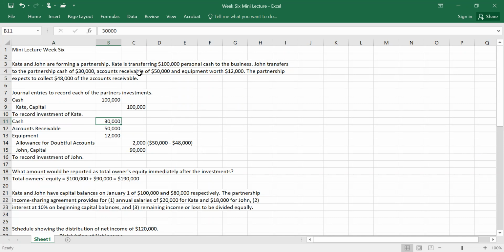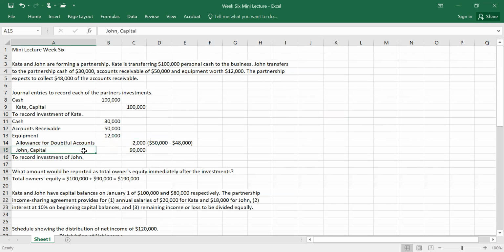He's transferring accounts receivable of 50,000. Here's our debit to accounts receivable for the 50,000, and equipment at fair value of 12,000. They do tell us that the partnership expects to collect 48,000 of those receivables. So to figure out our allowance for doubtful accounts, which we're crediting for 2,000, we just took the 50,000 receivables minus the 48,000 that is expected to be collected.